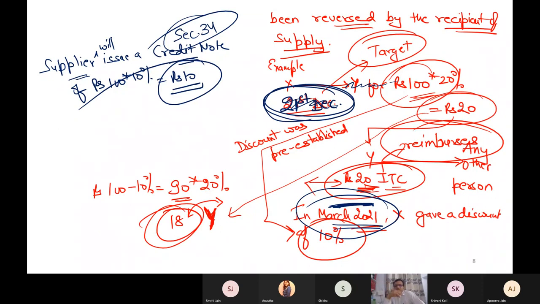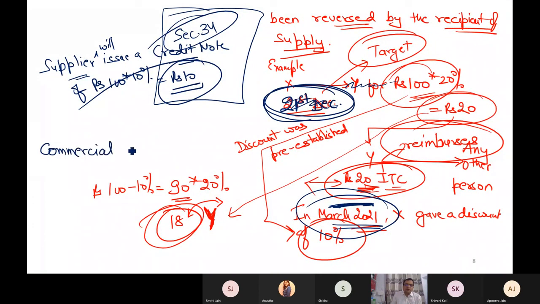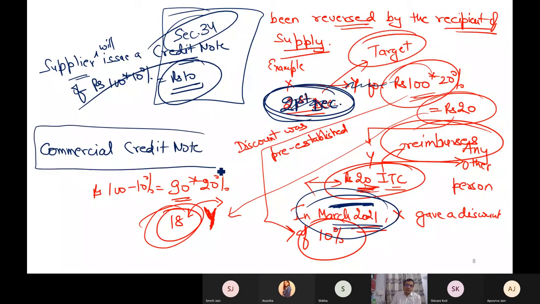But in March, I don't know what happens to the supplier. Supplier, without any issue, gave me a flat 10% discount. Now in that case, you will not issue a credit note under section 34. If that is only a sudden discount, then that is not for the purpose of the government of India. That is between you and the recipient. So you will issue a commercial credit note. That is only for knowledge purposes, so that we don't forget what has happened. So a commercial credit note is different from the credit note of GST laws.